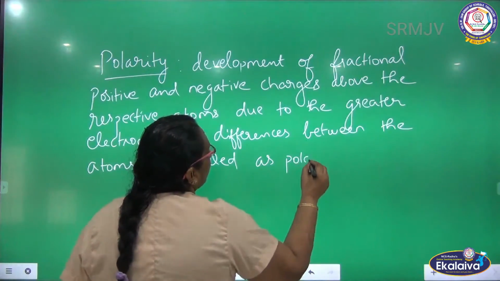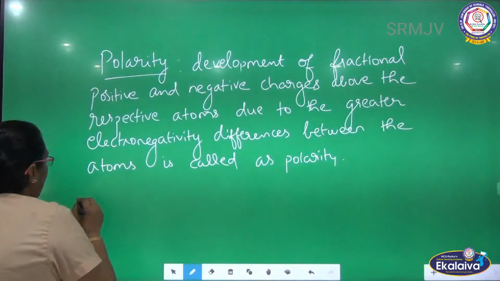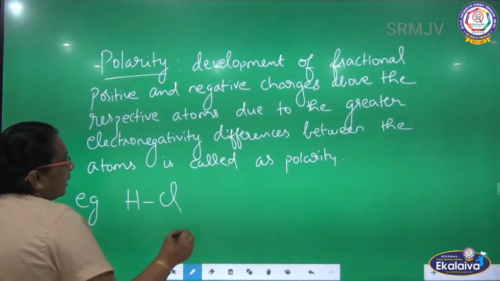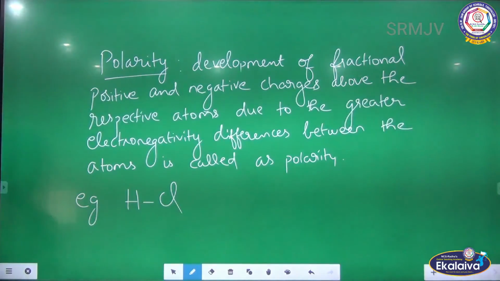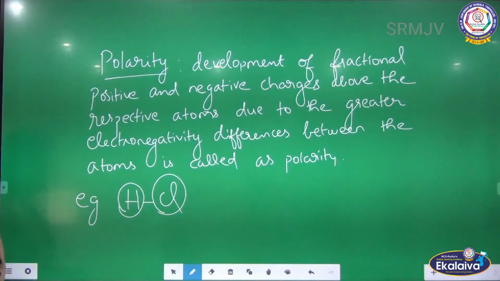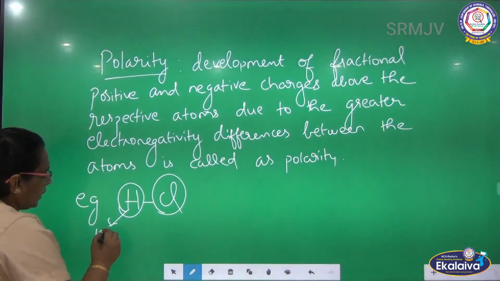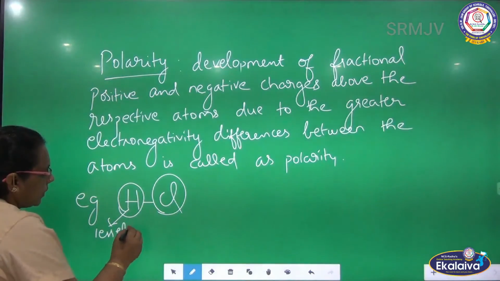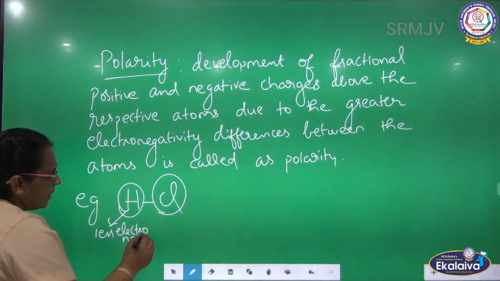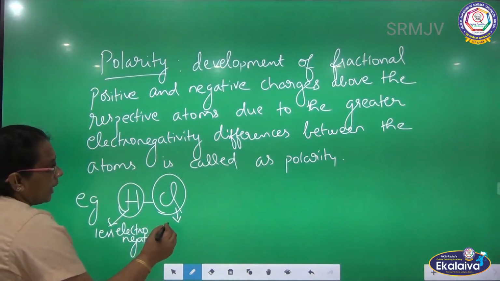For example, we are going to see a compound now, HCl, hydrogen chloride or hydrochloric acid. There are two dissimilar atoms here. One is hydrogen, which is less electronegative. On the other hand, there is the halogen chlorine, which is more electronegative.